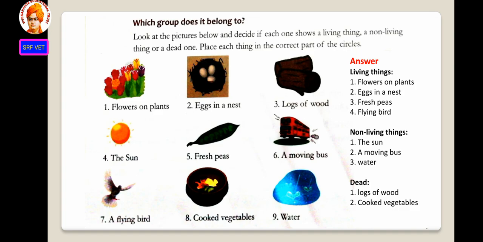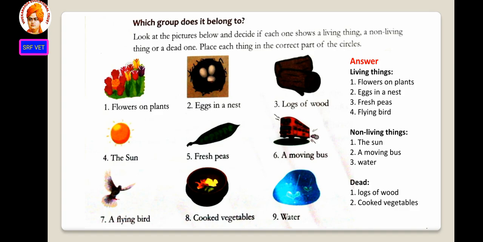Then sun. Sun is a non-living thing because it cannot move from one place to another place. Fresh peas. These are also living things. Then a moving bus. Moving bus is a non-living thing. With the help of humans it can be moved, but a bus cannot move itself.